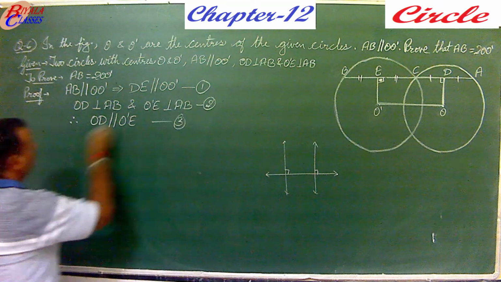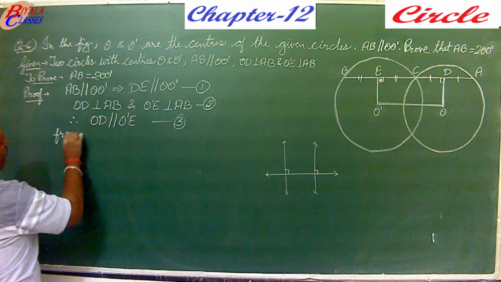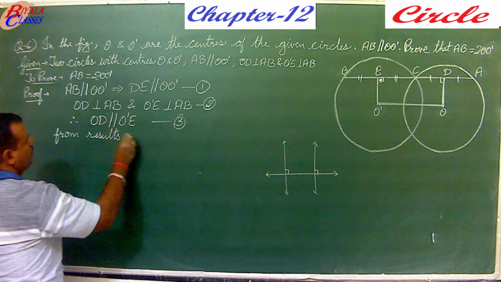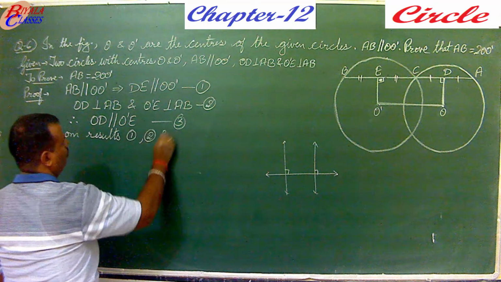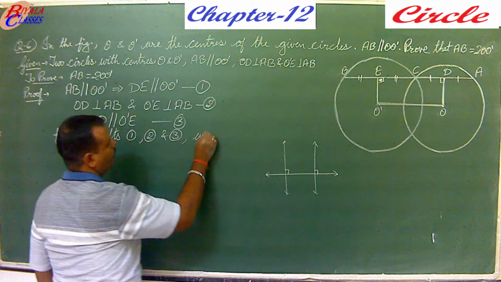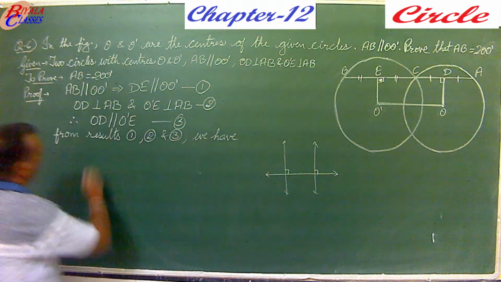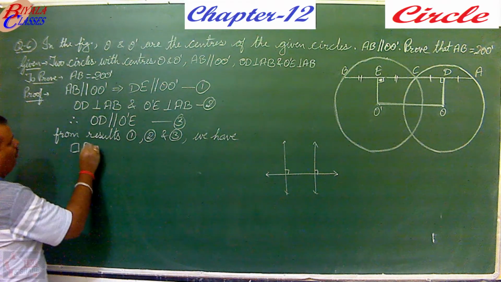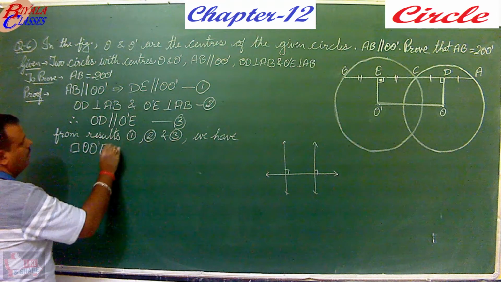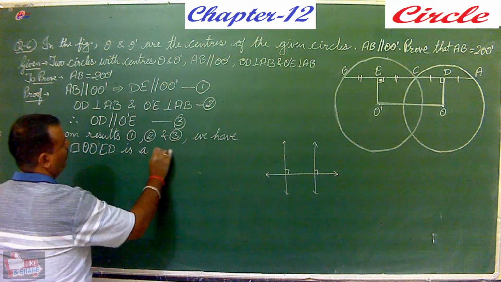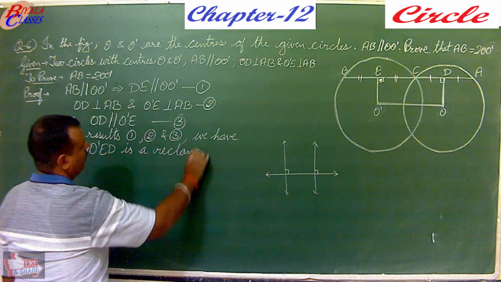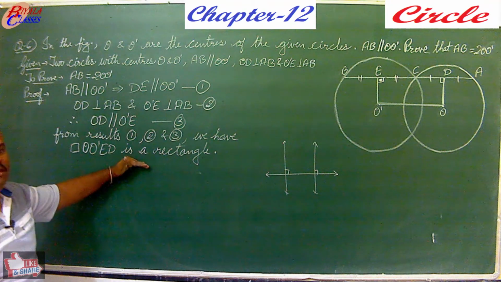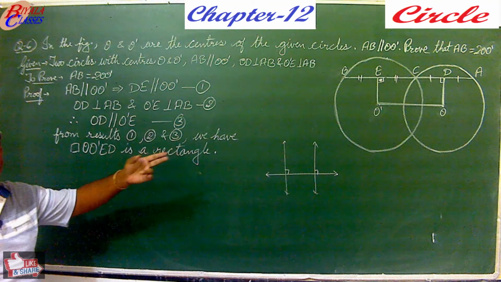So let us combine all the three results. From results 1, 2 and 3, what do we get? That the quadrilateral O dash ED is a rectangle, and in a rectangle the opposite sides are equal.